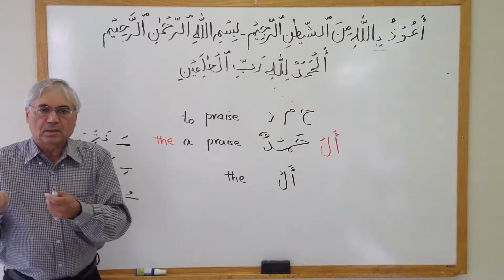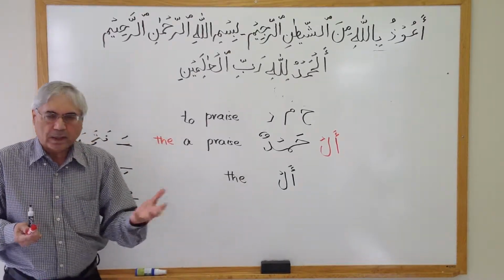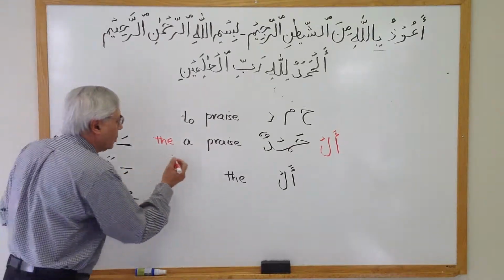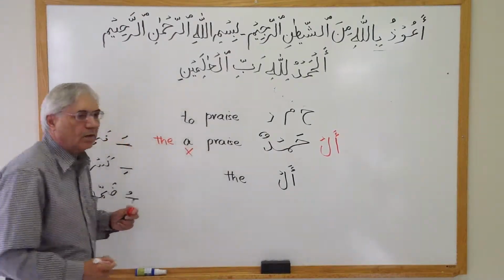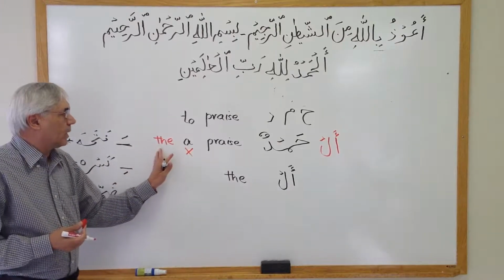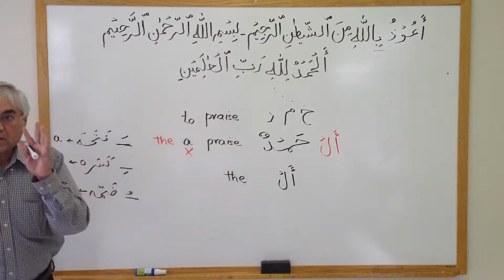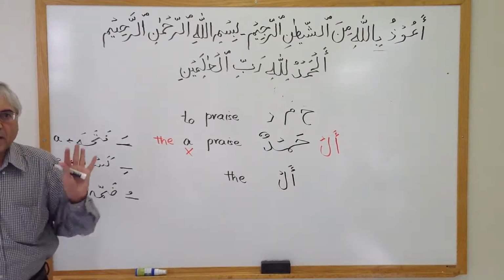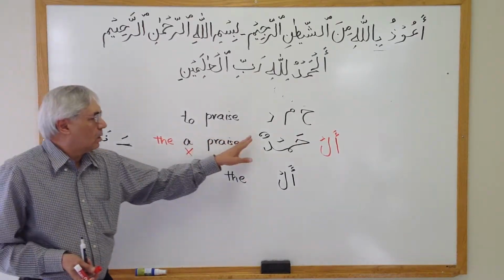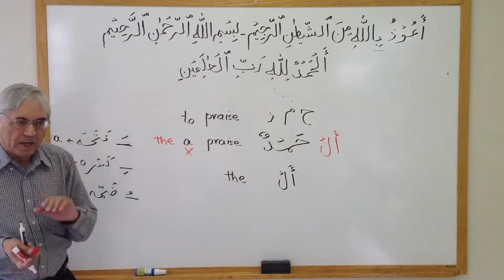Because either this is a pen or the pen. A definite noun or indefinite noun, right? So what we will have to do, we have to remove this "a" from here. So it will become now "the praise". Very special praise, not any praise. So in English we remove the "a" here. What should we do in Arabic to remove an "a"?